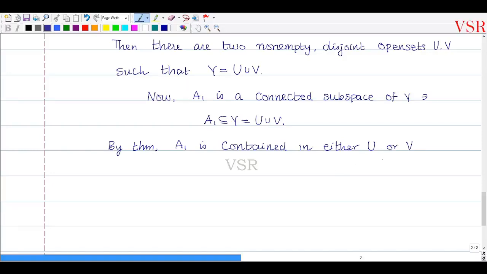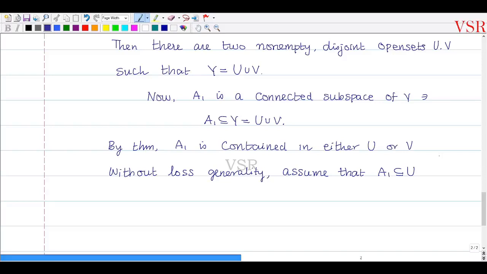Okay, so either A1 connected ஆக இருக்கிறதுனால A1 is contained in either U or V. So without loss of generality, let us assume that A1 is contained in U. Okay, similarly A1 வந்து contained in V ஆனால் இதே கதை தான், வேற ஒண்ணுமே இல்ல.